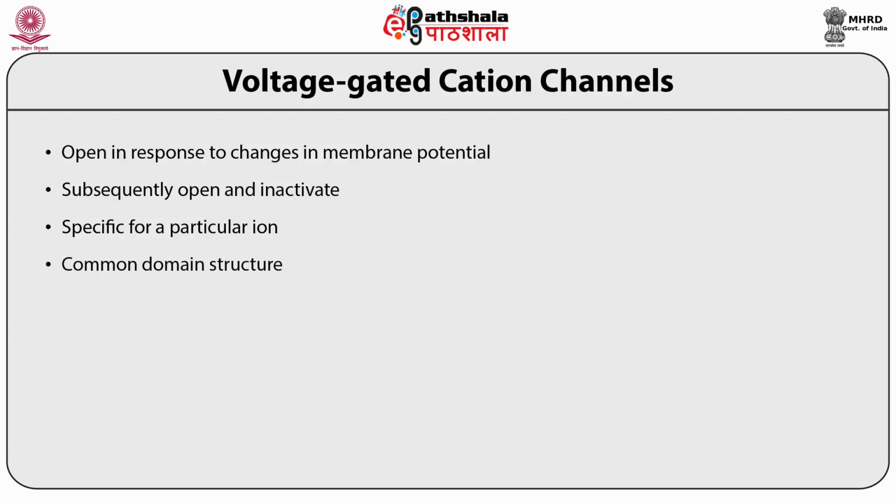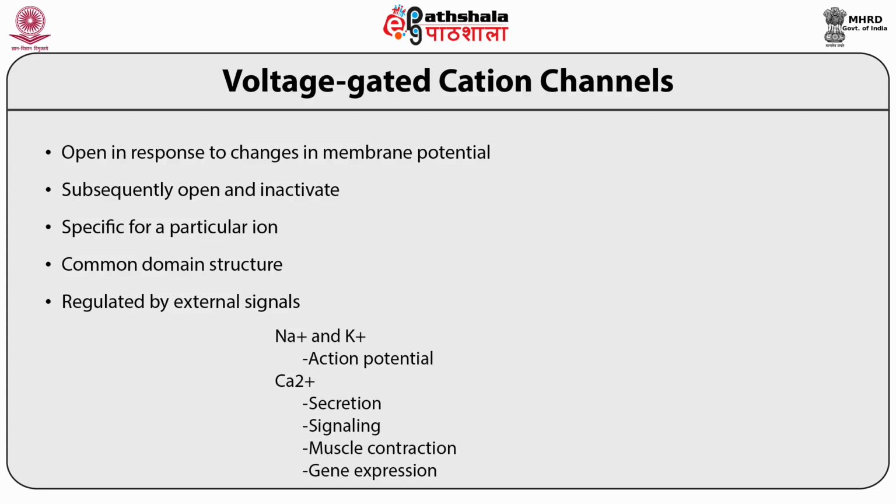They share common domain structures. They are regulated by external signals. And these two channels, sodium channels and potassium channels, are mainly responsible for the action potential in the neurons. In cardiac myocytes, calcium channels are also involved. Calcium channels are also involved in secretion, signaling, muscle contraction and gene expression.